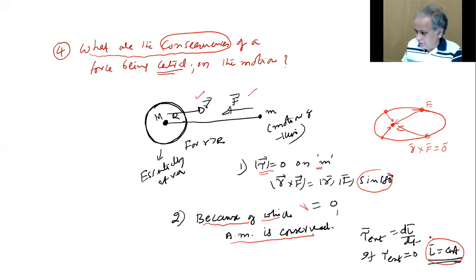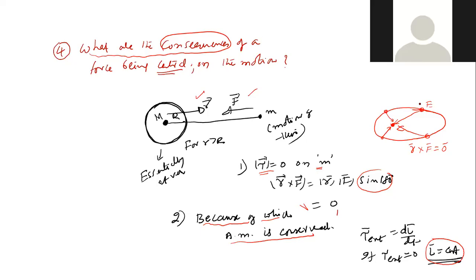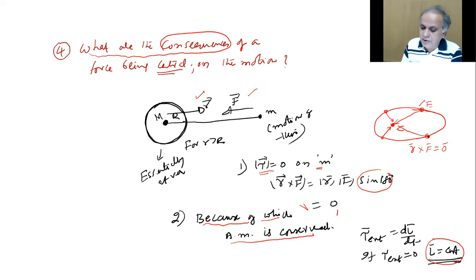That means if you throw this phone because you got angry, it will obediently follow conservation of angular momentum, believe me, along with other laws. So angular momentum of the Earth here, here, and here, all the same.